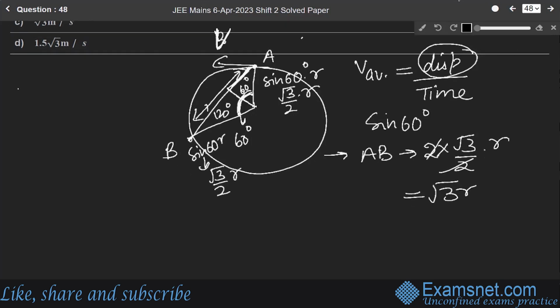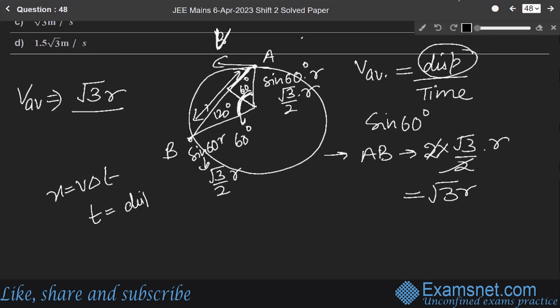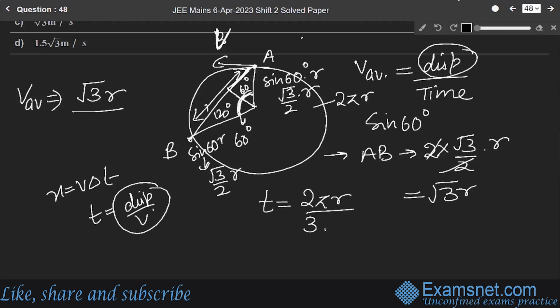So average velocity, V average, will be equal to displacement over time, meaning root 3R over time. So time will be equal to distance over velocity, or displacement over velocity. Here the distance is one third of the circumference, and the circumference is 2 pi r. So the distance is 2 pi r by 3, into velocity v.